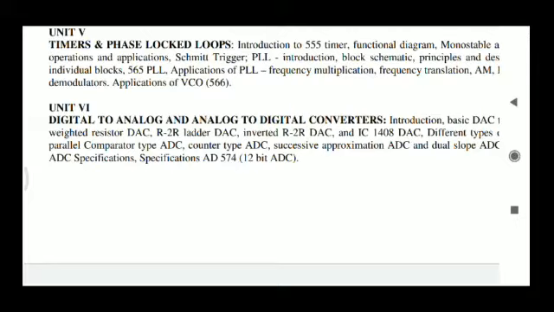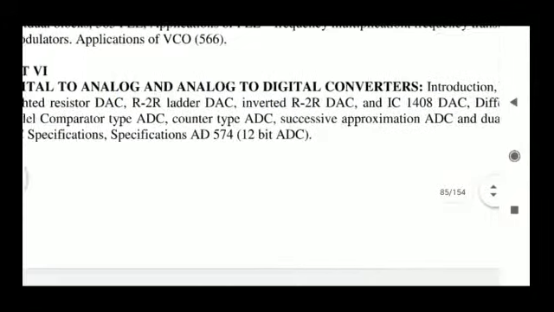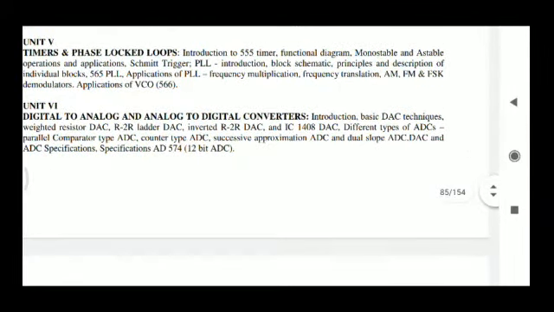There will be another process. Again this analog signal will be converted into the digital part, and then it will be connected to the system there. So here digital to analog converters and analog to digital converters play a major role.